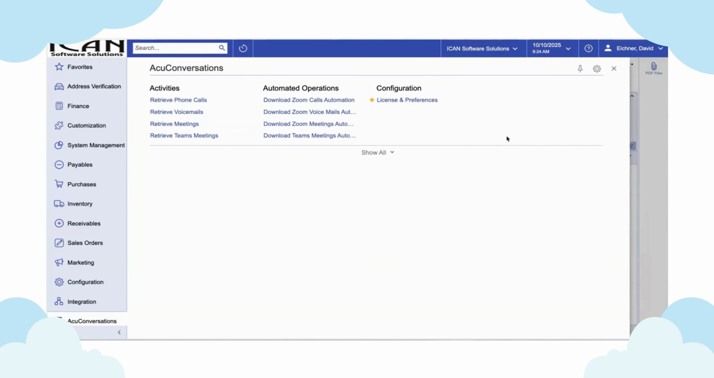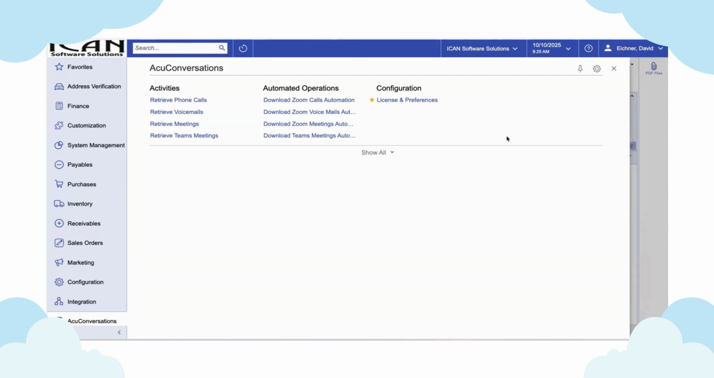ICAN Software Solution is excited to announce our latest product, AcuConversations for Acumatica ERP. It's always been the dream of business software applications to capture every conversation that occurs with our customers and vendors. However, until now, it always required people to manually document phone calls, and too often they just don't remember to